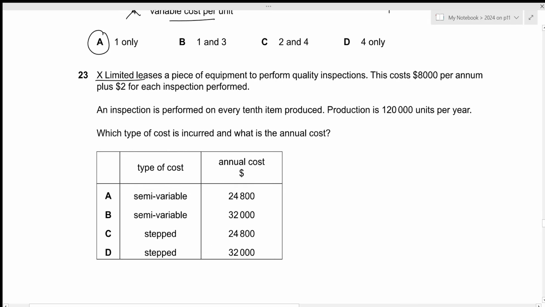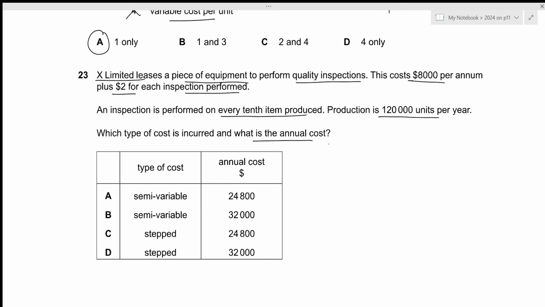X Limited leases a piece of equipment to perform quality inspections. This costs 8,000 per annum plus 2 for each inspection performed. An inspection is performed on every 10th item produced. Production is 120,000 units per year. Which type of cost is incurred and what is the annual cost?